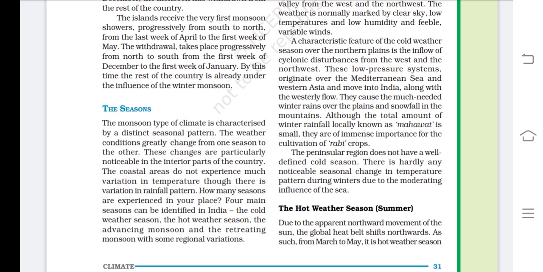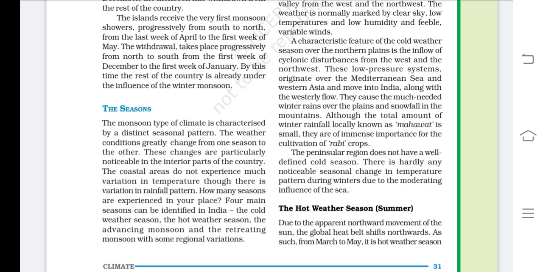These changes are particularly noticeable in the interior parts of the country. The coastal areas do not experience much variation in temperature, though there is variation in rainfall pattern. So these weather changes are experienced only in the interior side of the country, the inside of the country. But if you are talking about the coastal areas, there you do not receive so much change in temperature, but in rainfall pattern there can be some variations.